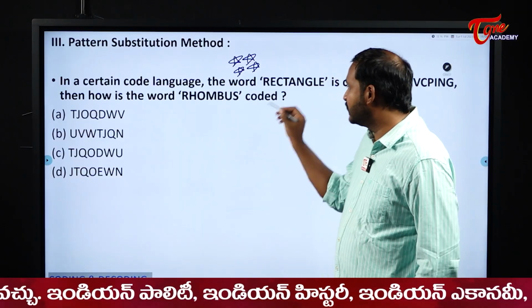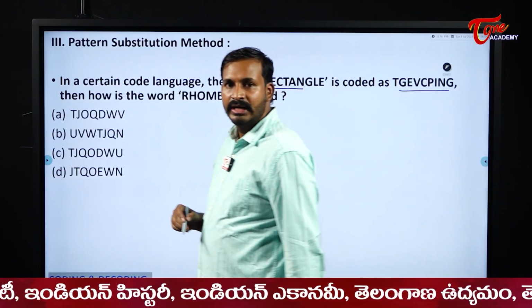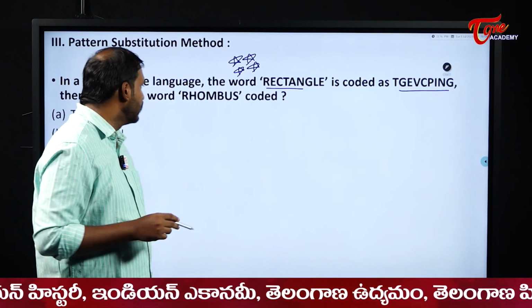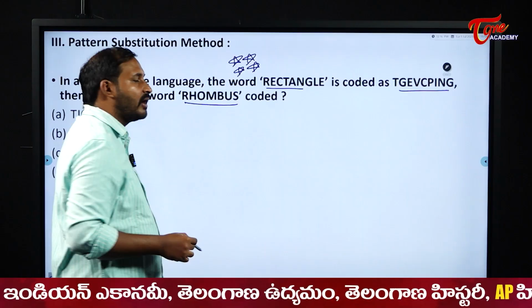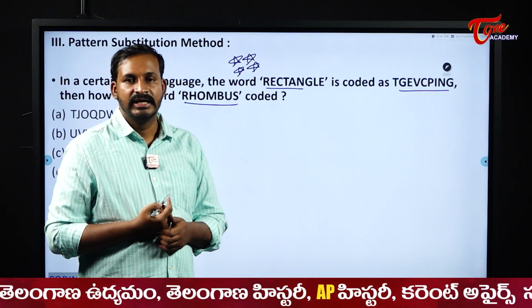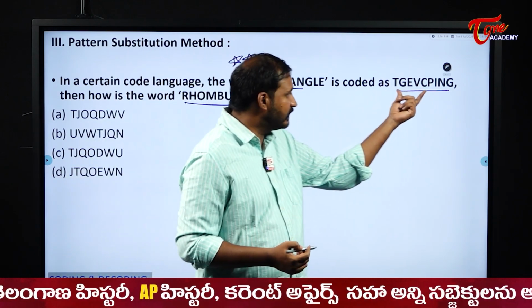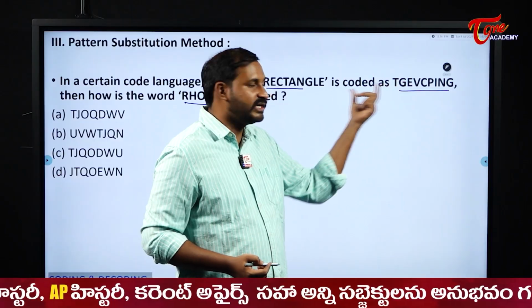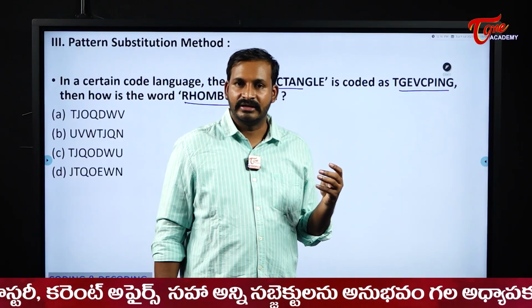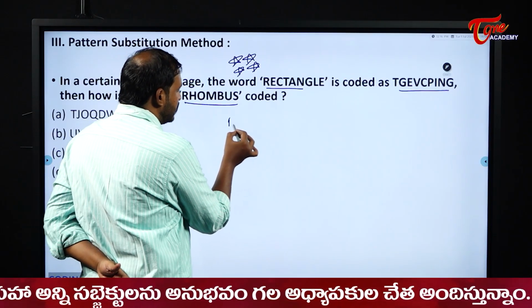What happens here is, they will give us a word and they will code the word. Then they will give us a new word and it will be coded according to the similar logic which was used previously. Now please see here, what is the code for rectangle? What are the letters which are the same letters used here and here? No, they are different. So this is a pattern coding. Now please see here first, rectangle.